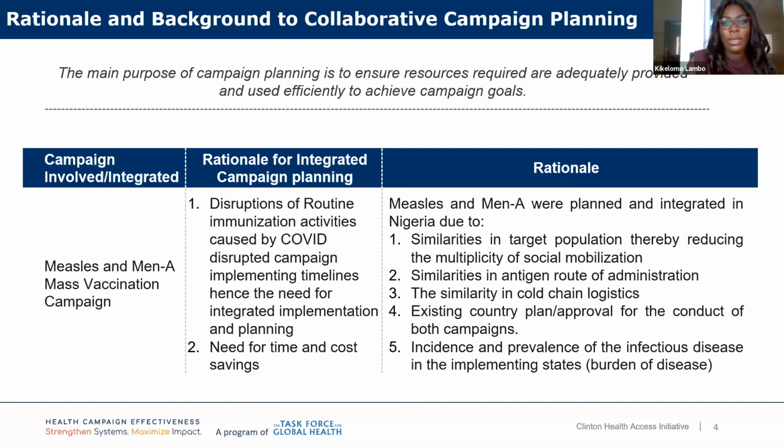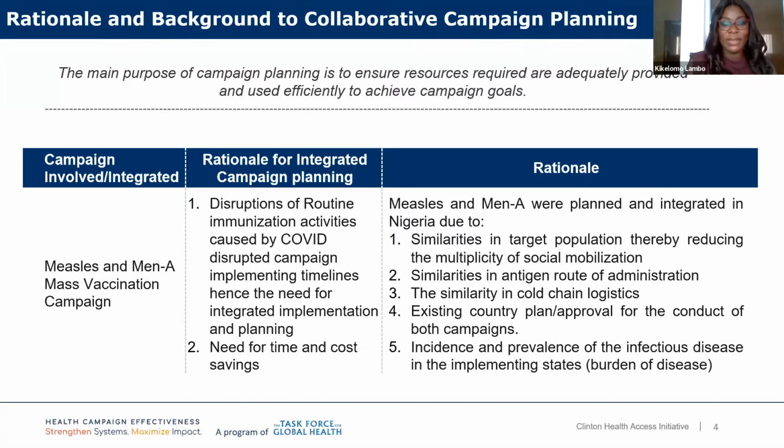Now, if you look at the rationale for integrated campaign planning, specifically with Nigeria, this was born out of, primarily, the disruption to routine immunization services that was caused by the COVID-19 pandemic. The country already had a chronogram of planned activities, looking at the epidemiological data of campaigns that needed to be implemented.